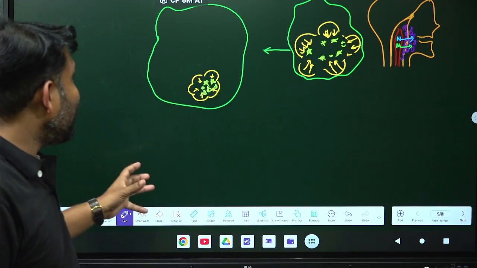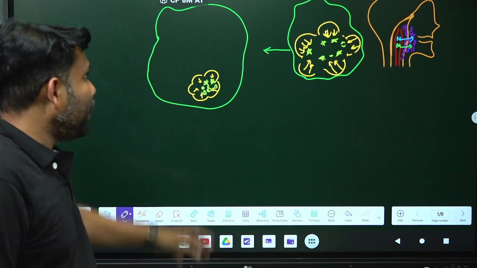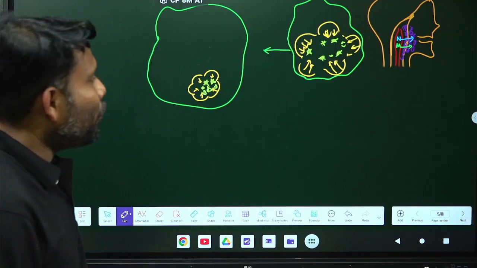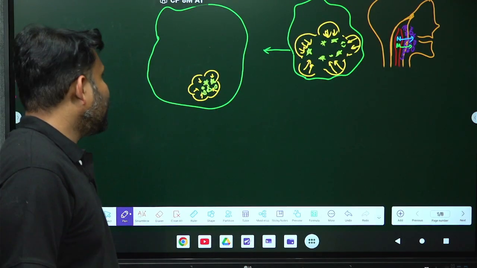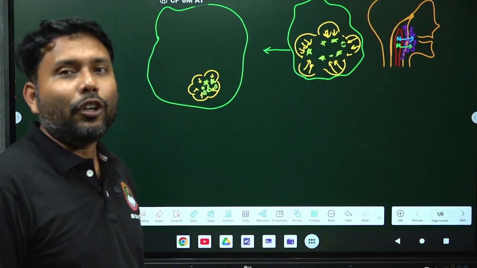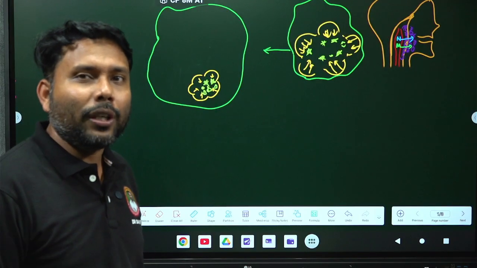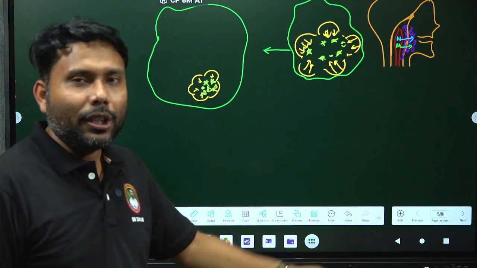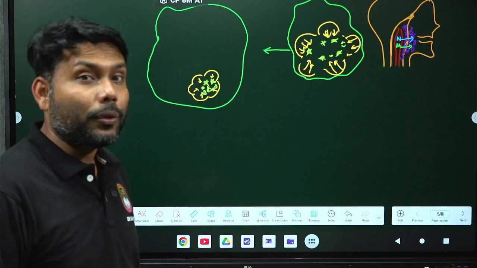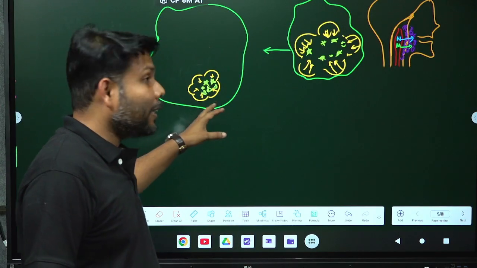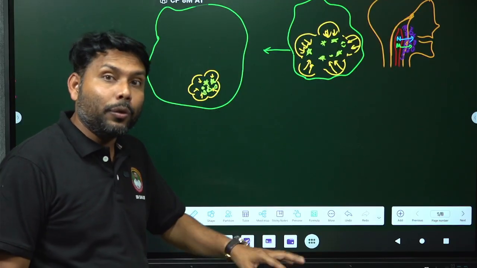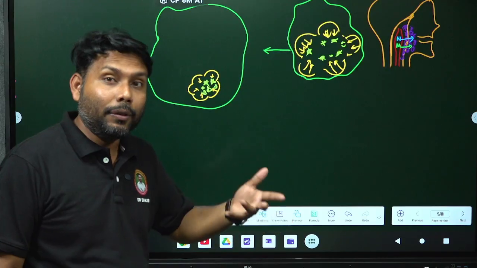Now what is happening to the macrophage? Kindly ignore the term monocyte, now it is macrophage. So what is happening when macrophage is getting the free antigens? Neutrophil sends the free antigens to the lymph nodes or to the lymphocytes. But macrophage never sends the free antigens to the lymphatic system, to the lymph nodes or to the lymphocyte.